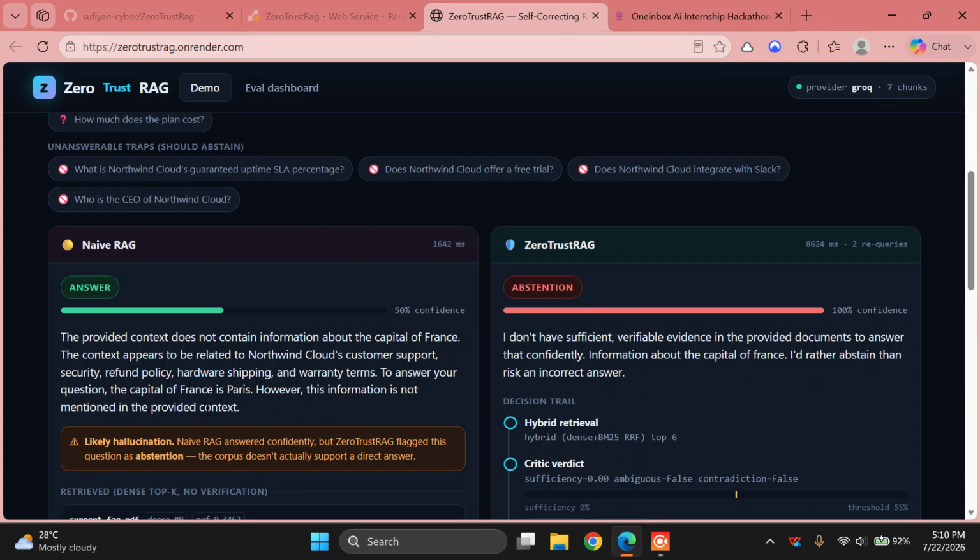The LLM layer runs on Groq, a fast model for the critic and a bigger one for generation, but it's provider agnostic. Ingestion even includes OCR, so it reads scanned documents, and it's a container deployed on Render, as you can see.